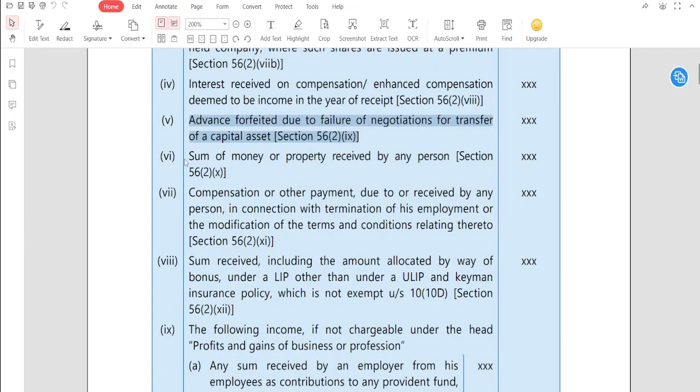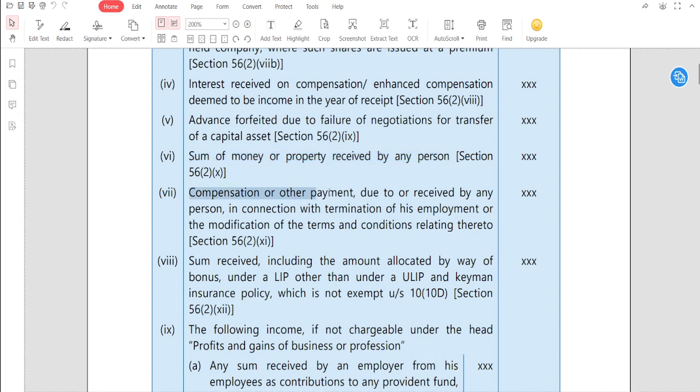Sum of money or property received by a person, section 56(2)(10). Sum of money or property received by any person. So any person receiving any money or any property which is not taxable under the other four heads that we have discussed will be taxable under the head 56(2)(10), under other sources.